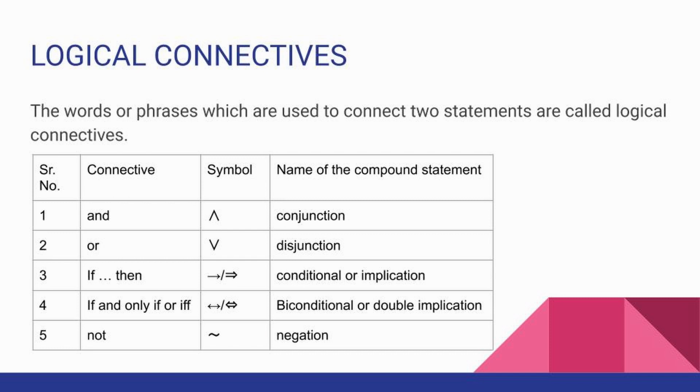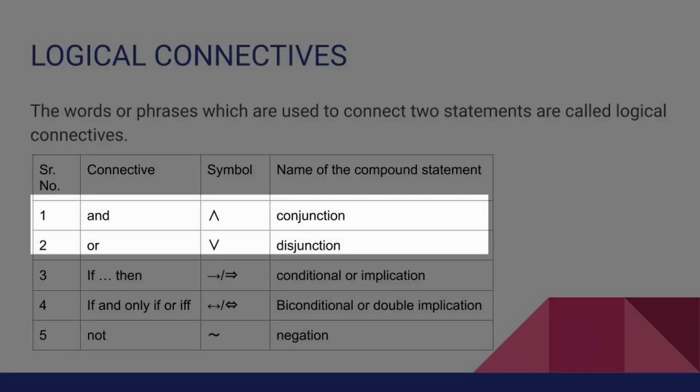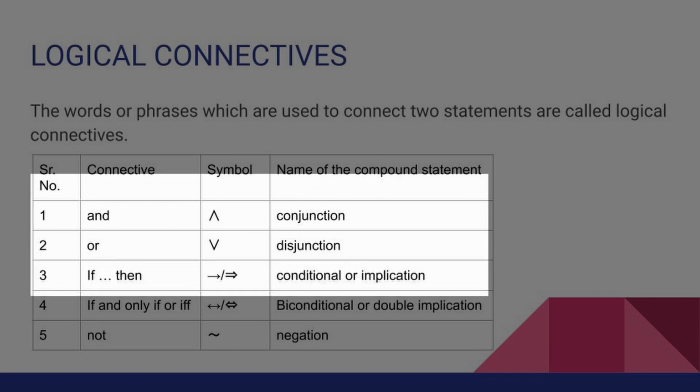They are and, or, if then, if and only if, and not. Here, the and, or reminds us about the chapter set theory. In that, we use intersection and union, which is similar to and, or.